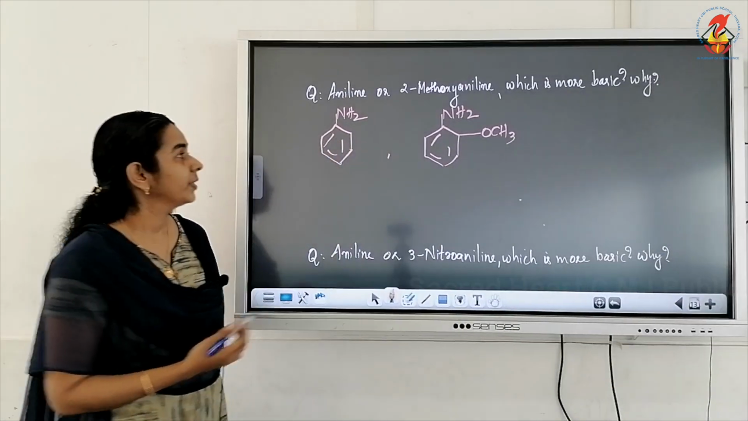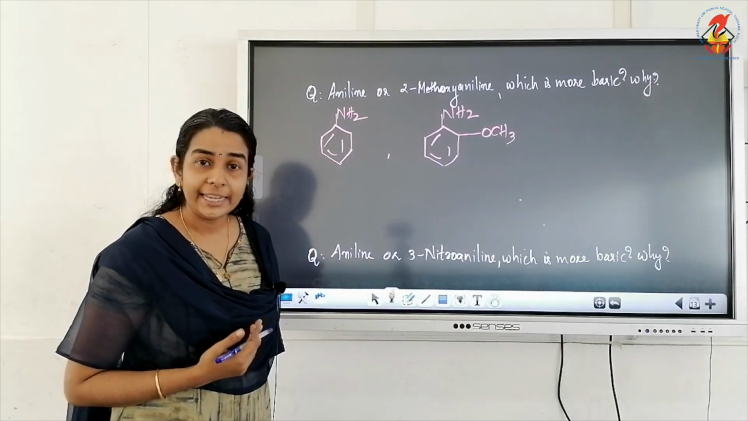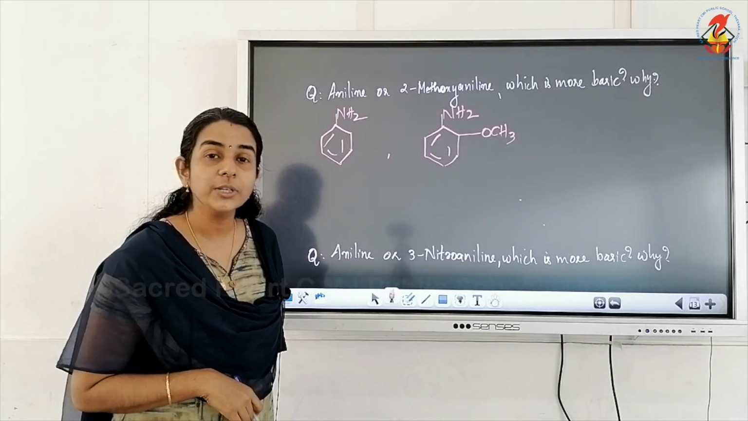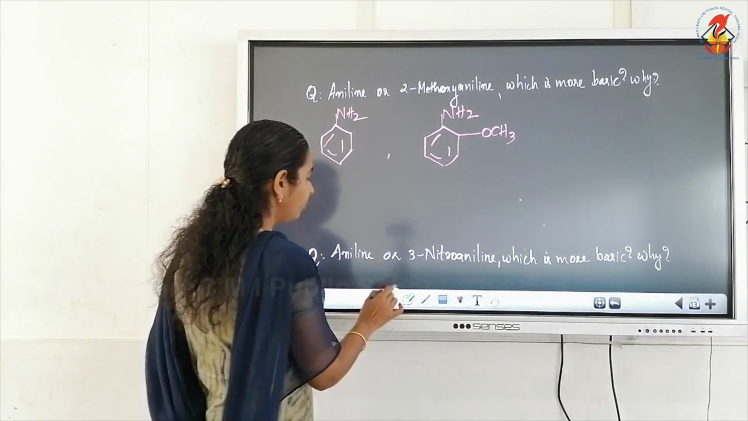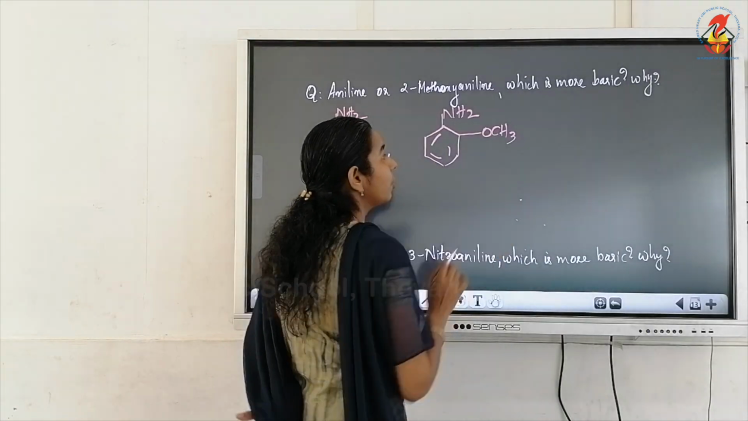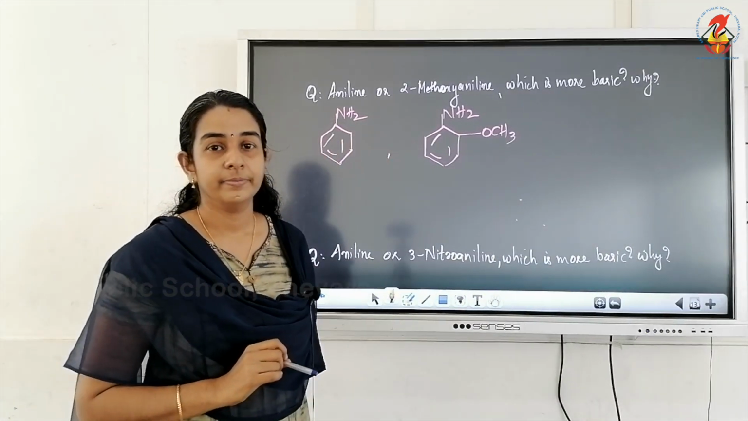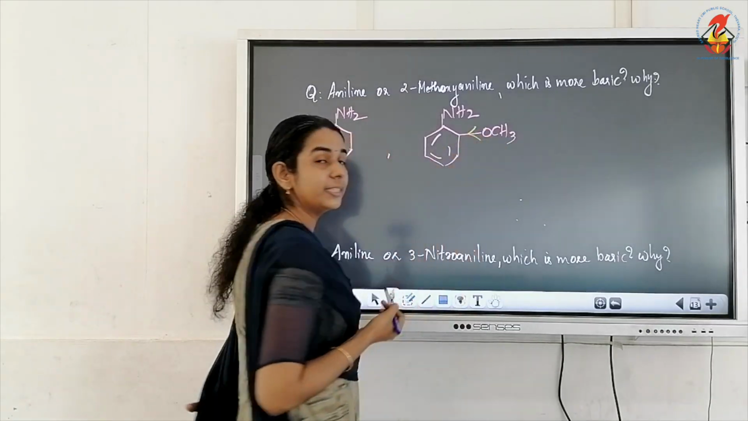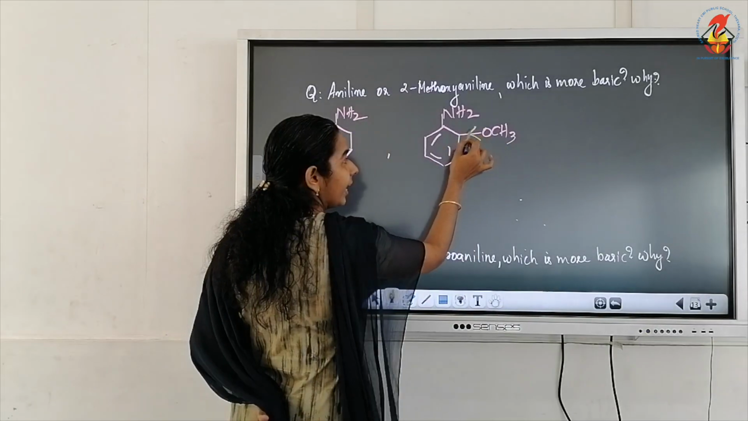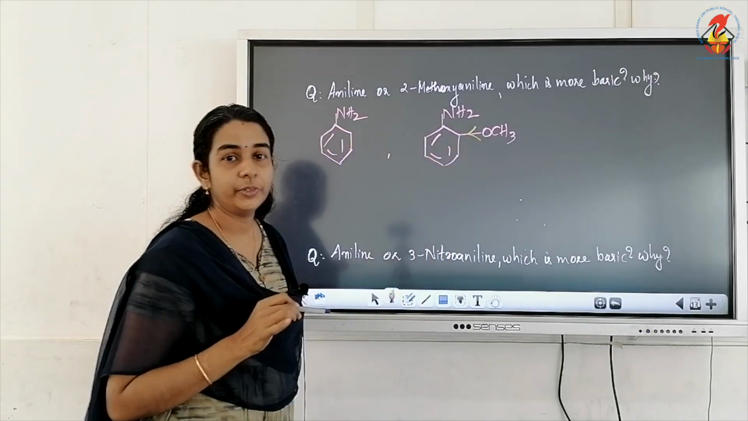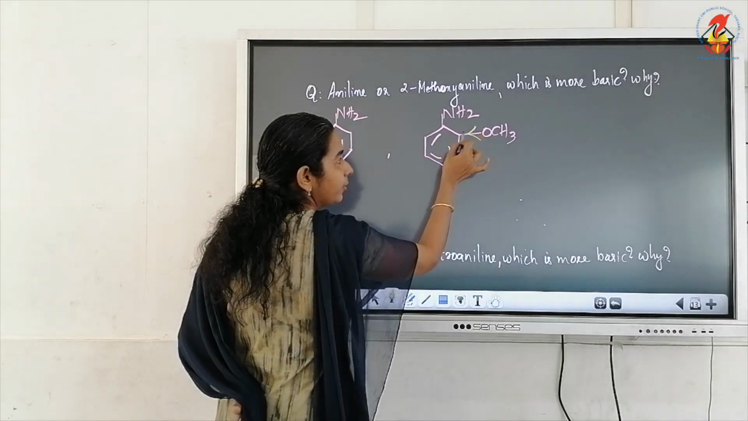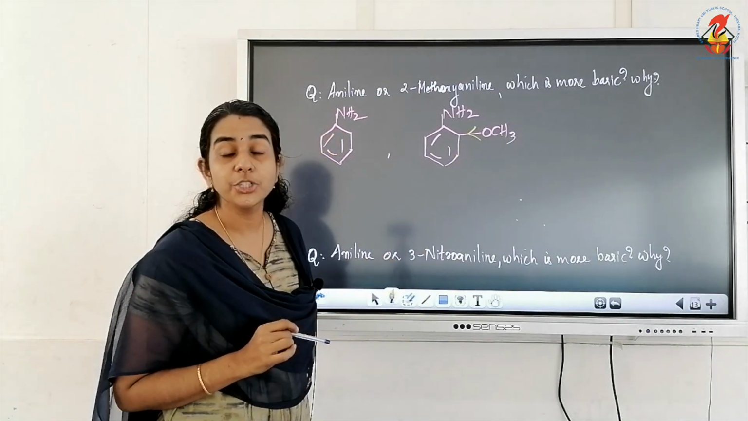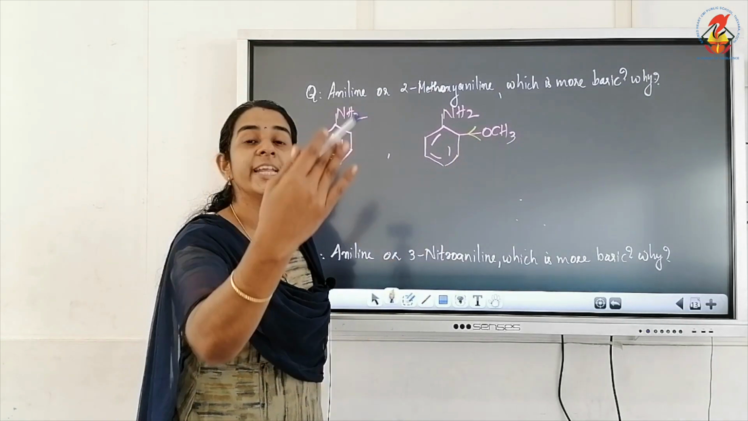Compare these two. Both are aniline. The only thing is in the second compound we have a methoxy group. We know that all the alkoxy groups are, methoxy group is, yes, plus I. How to represent plus I? Draw an arrow through the bond. So this is the way to represent plus I. So methoxy group is plus I, or electron releasing or electron donating.